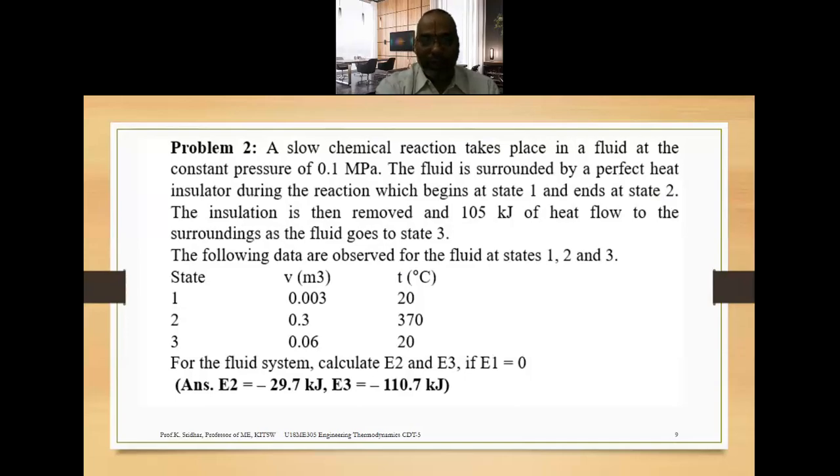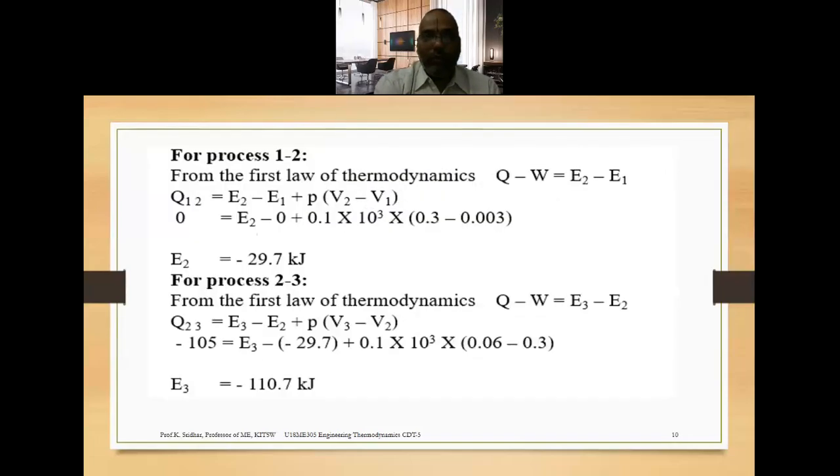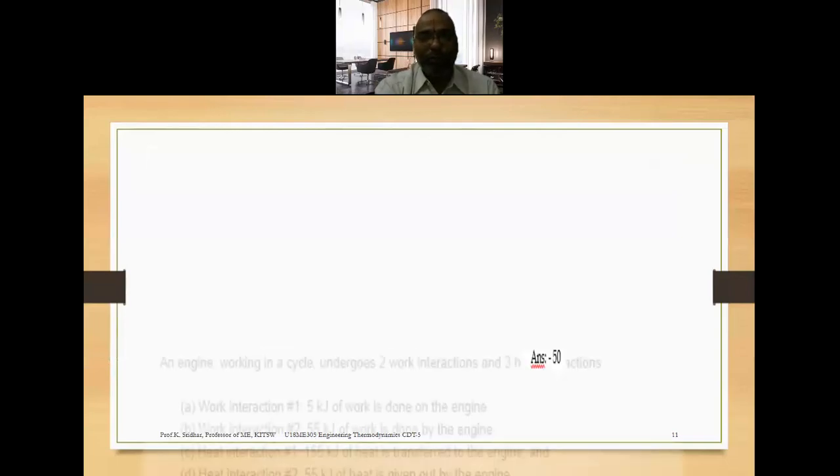The answers here I have written: E2 is equivalent to minus 29.7 kilojoules, E3 is equivalent to minus 110.7 kilojoules. You must try on your own, but here I have given you the solution also. Later on you consider this particular slide, just for your understanding purpose, I have given you the clear-cut solution also.